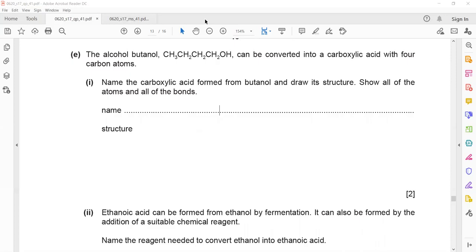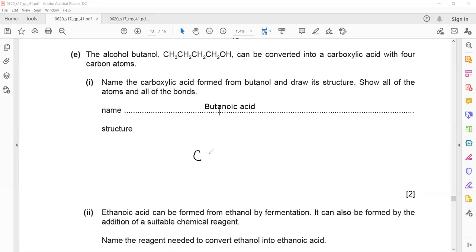There should be a proper structure for this functional group. Butanoic means 4 carbons, and carboxylic acid means C double bonded with O and OH is there. And we have to show all the bonds.